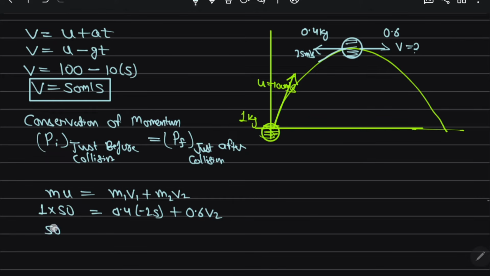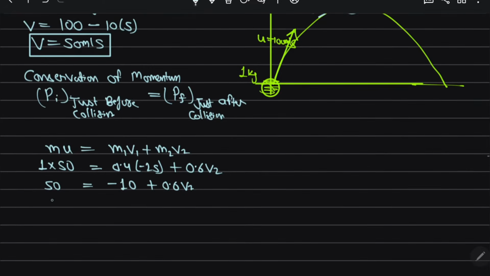So 50 is equal to 0.4 into 25, which is minus 10, plus 0.6 v2. So this comes out to be 60 is equal to 0.6 v2.